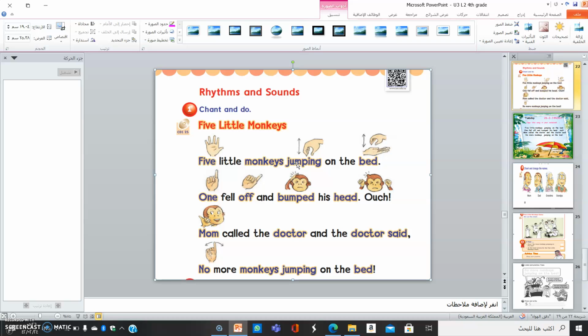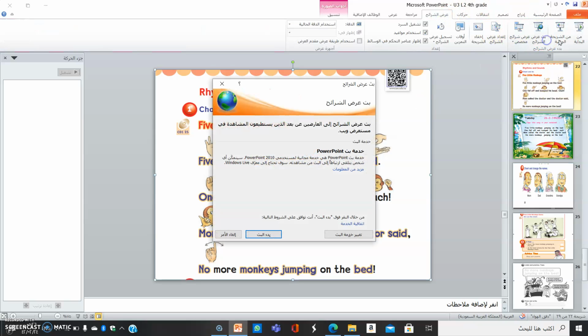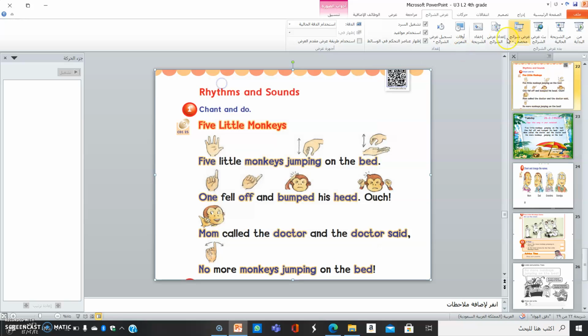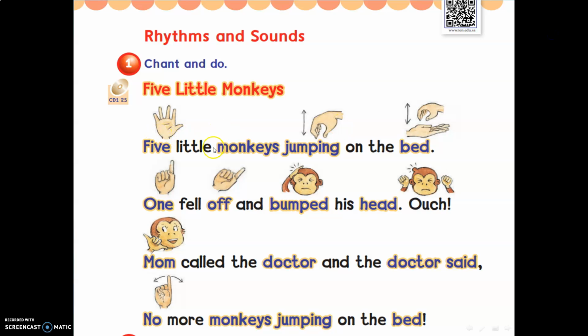Okay, girls. Let me sing this song. 5 little monkeys jumping on the bed. One fell off and bumped his head. Ouch! Mom called the doctor and the doctor said, "No more monkeys jumping on the bed."